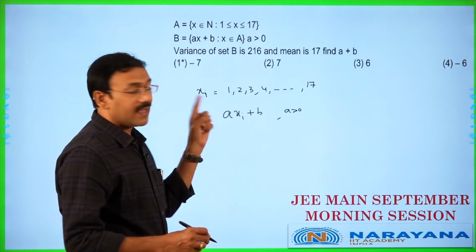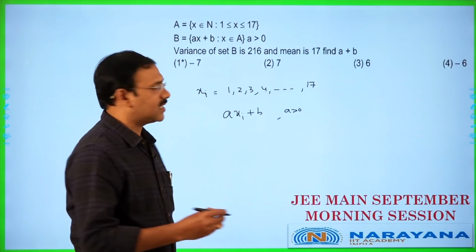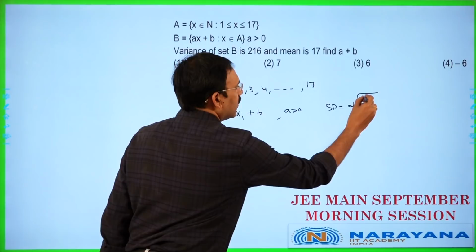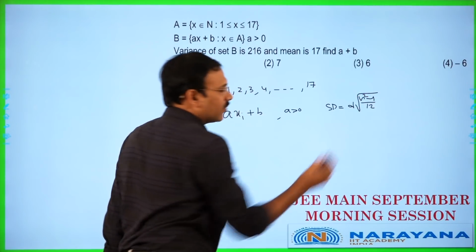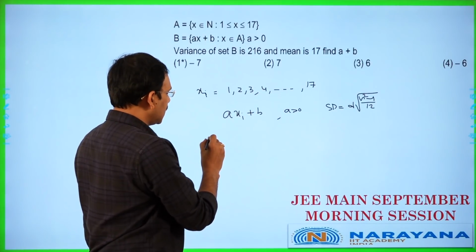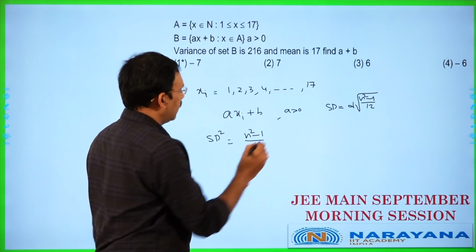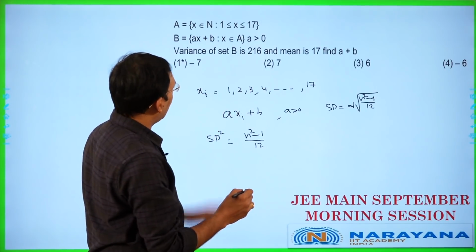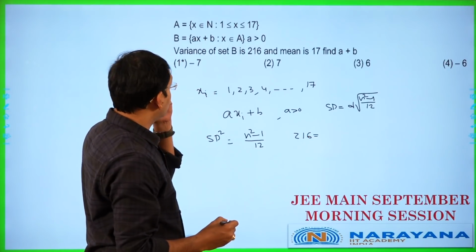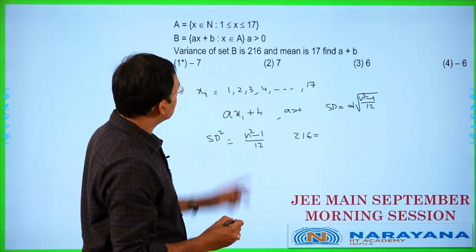Friends, you know, when n numbers are given in AP, standard deviation is d into root of n square minus 1 by 12. This is the formula when n numbers are in AP. So, here the common difference d is 1, n is 17. So, the variance, which is standard deviation square, is n square minus 1 by 12. The variance of the set B is 216, he has given, and n is equal to 17.